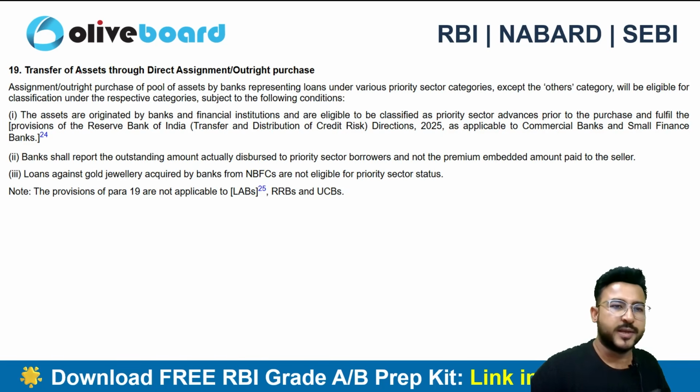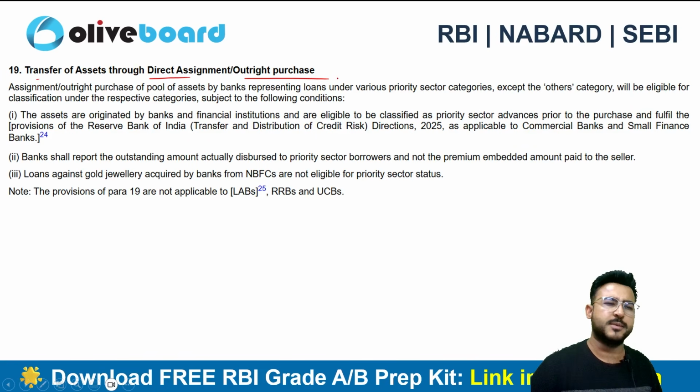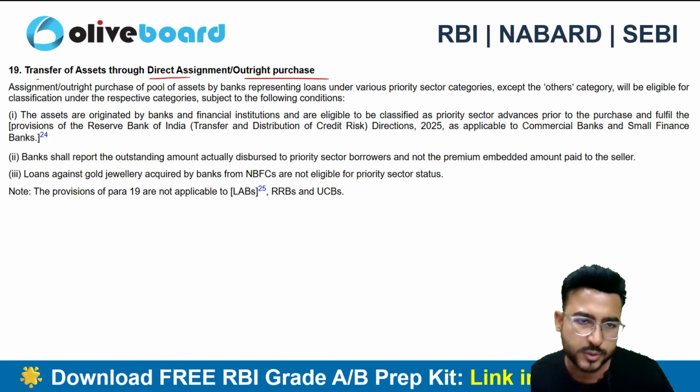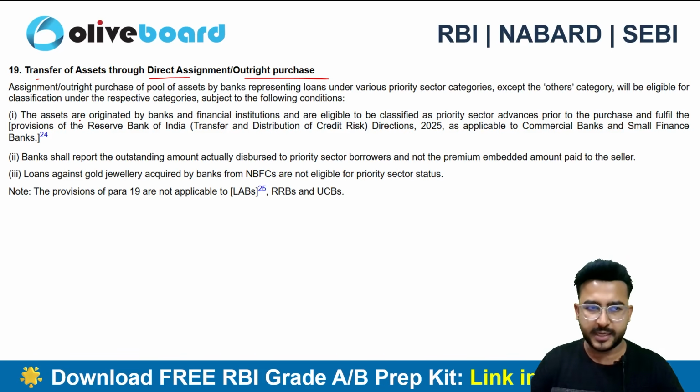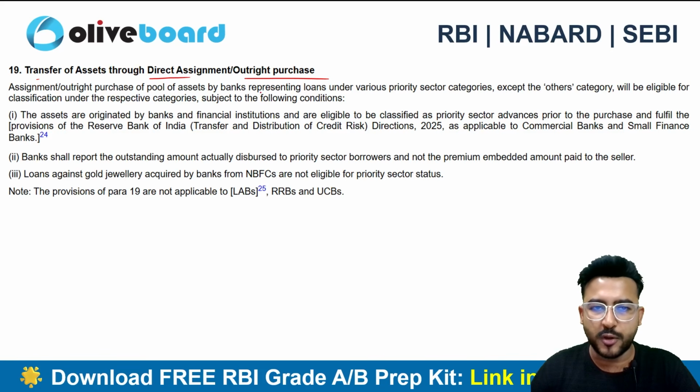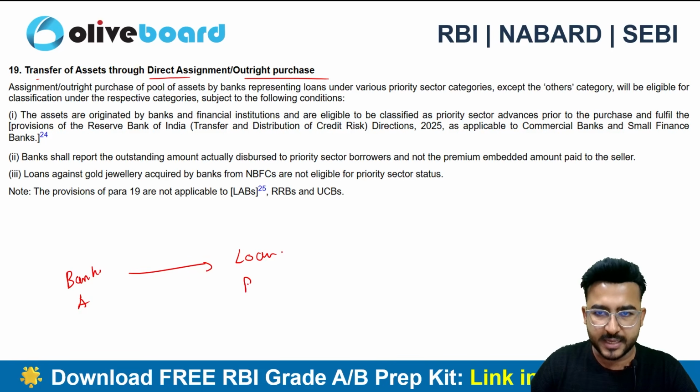Now the next one is the transfer of assets through direct assignment or outright purchase. Let's suppose a particular bank has directly assigned the loan to some other bank, or maybe it is a kind of outright purchase, right? Bank A has some loans which are PSL eligible, in the PSL categories.